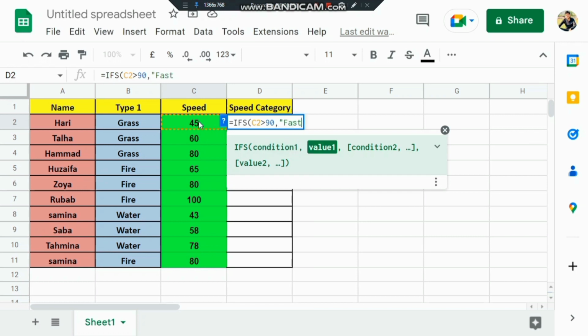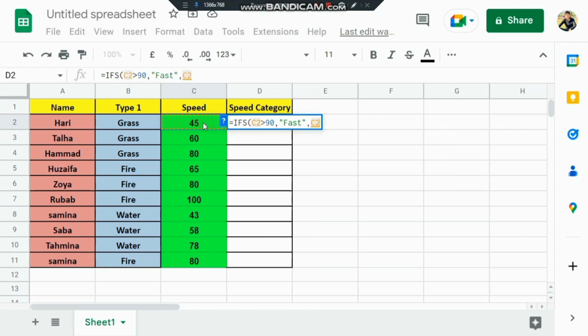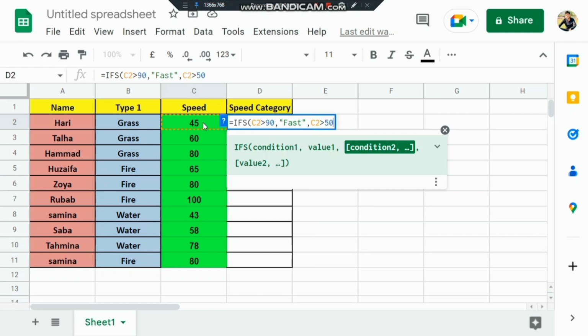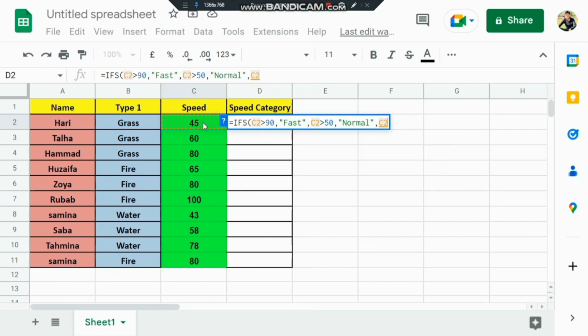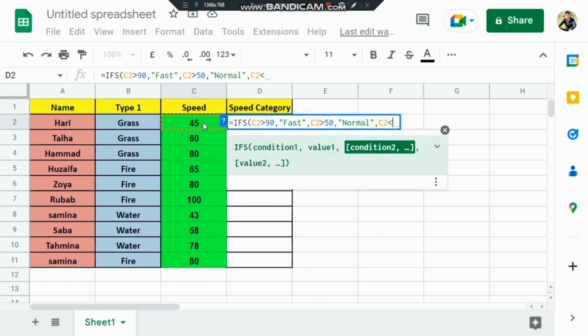If the speed limit is greater than 90, then this speed limit is very fast. And then again I press this cell, and if the speed limit is greater than 50, then we can say this is the normal speed. So this is my second condition. And then again I press this cell, and if the speed limit is less than or equal to 50, then we can say this is slow speed.